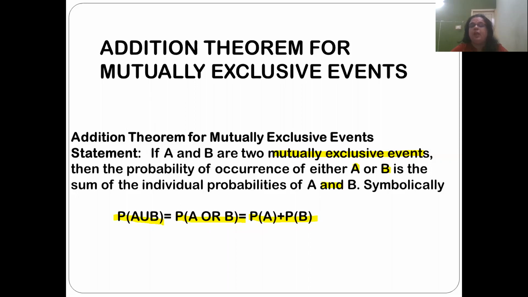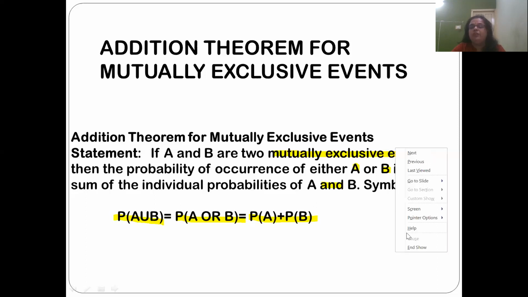If two events A and B are mutually exclusive, the occurrence of A means B cannot occur, and if B occurs, A does not occur. So the addition theorem for mutually exclusive events is: if A and B are two mutually exclusive events, then the probability of occurrence of either A or B is the sum of the individual probabilities of A and B. Symbolically, P of A union B is equal to P of A or B is equal to P of A plus P of B.